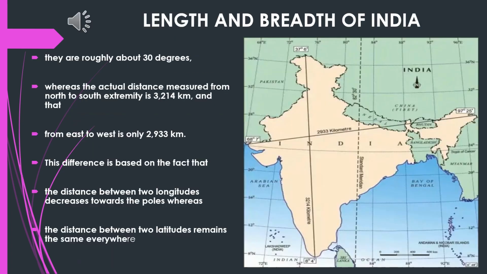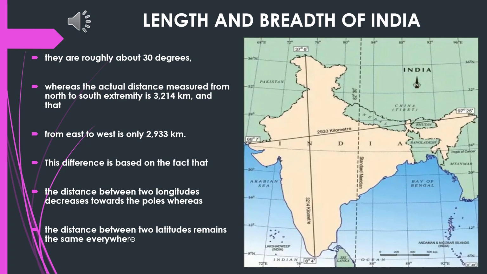Here we can see the length and breadth of India. It extends from 8 degrees north to 37 degrees north. It is the latitude. It approximately comes to 30 degrees. And the longitude is 68 degrees to 97 degrees. Again, it comes to approximately 30 degrees.